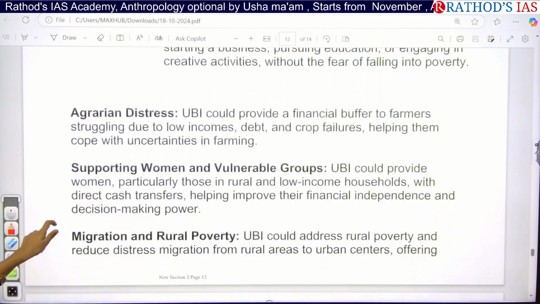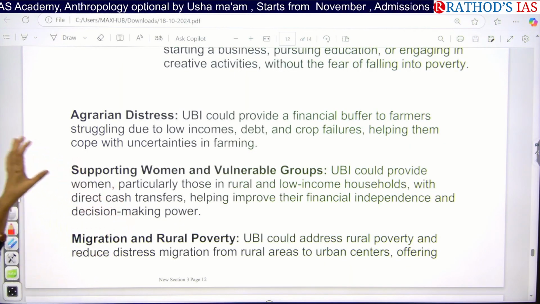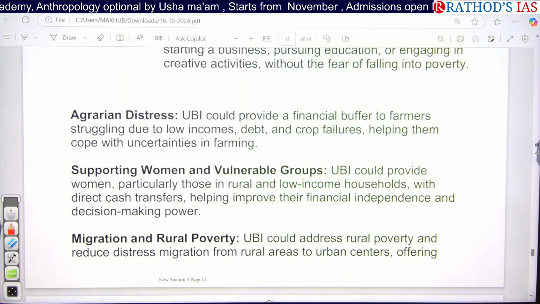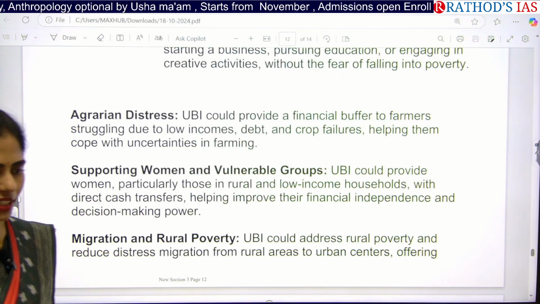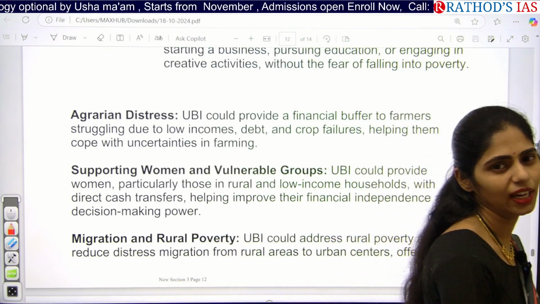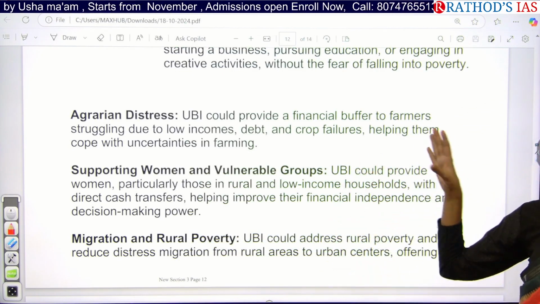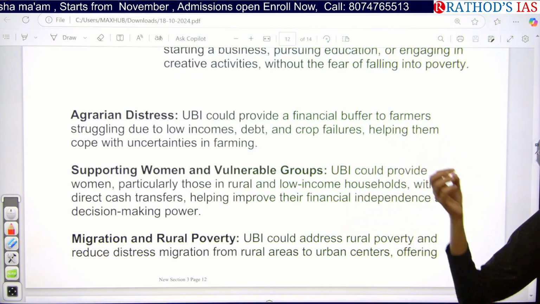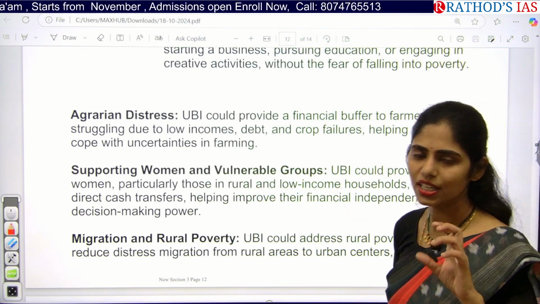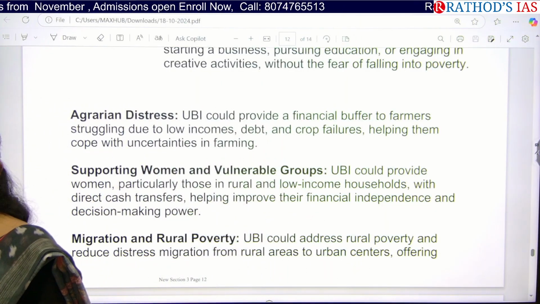And next, we can also address this problem of agrarian distress. That means in agriculture, especially farmers face this financial burden. For example, if they want to start any farming process like sowing or making the land perfect, they need some input cost. So if they are getting this universal basic income, there is no need for farmers to go to any money lender or any bank to get credit.